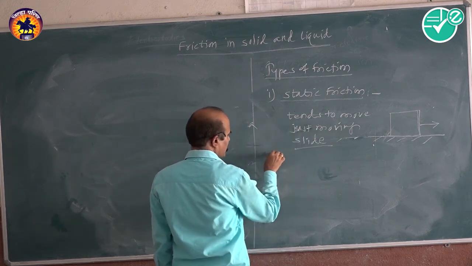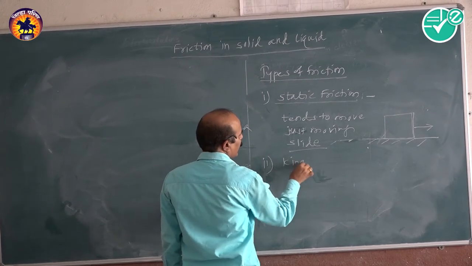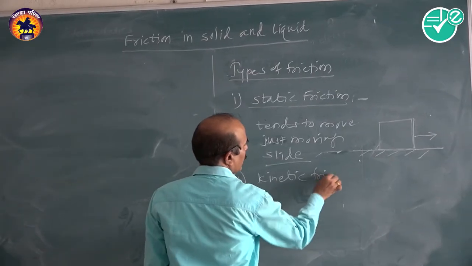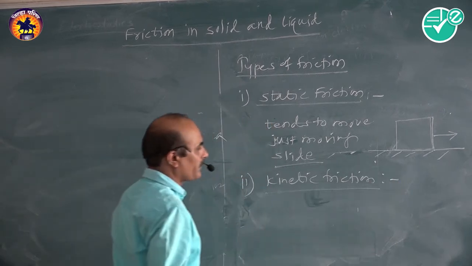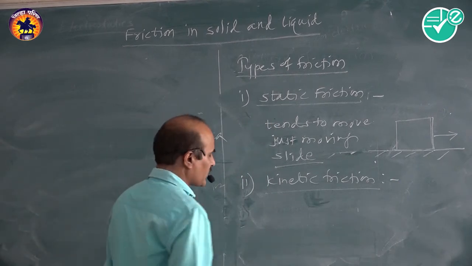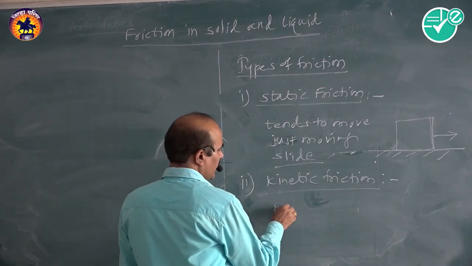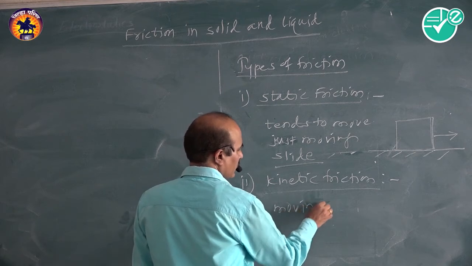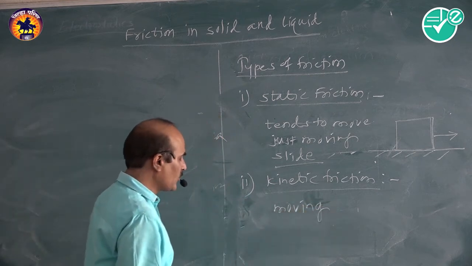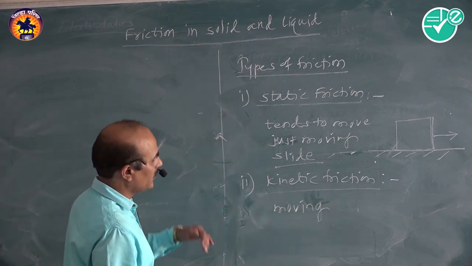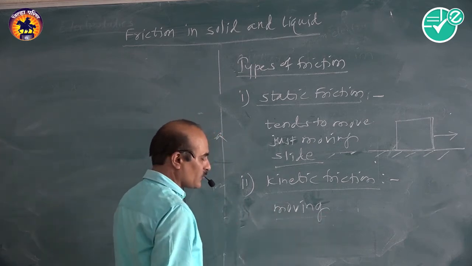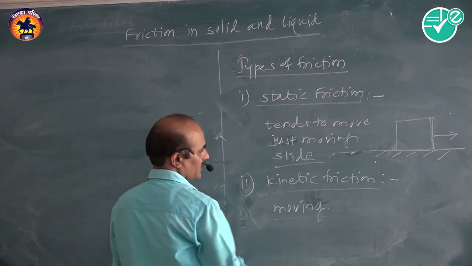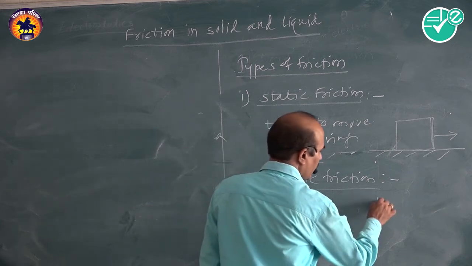And the second is kinetic friction. The second type we are seeing is kinetic friction. What is kinetic friction? When the body is moving, or there is relative motion between the two surfaces and the body is moving, then it is called kinetic friction.